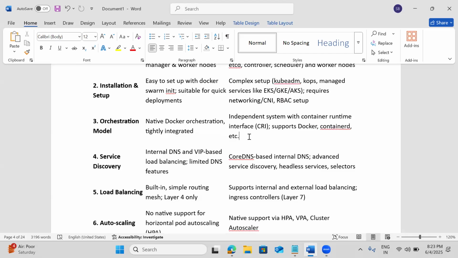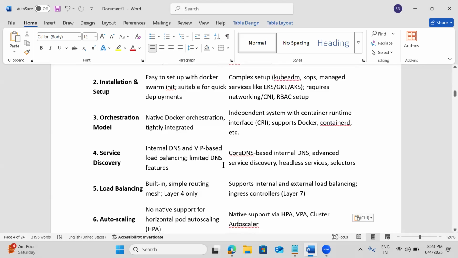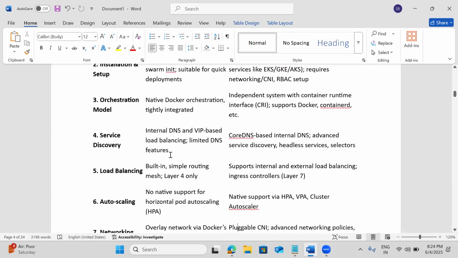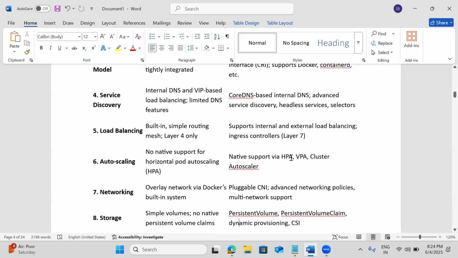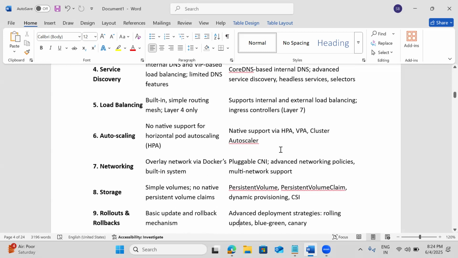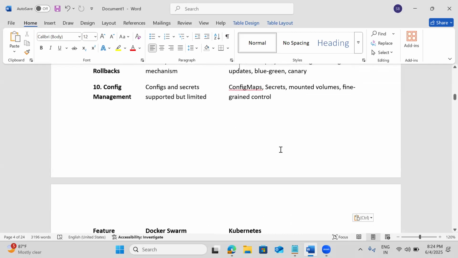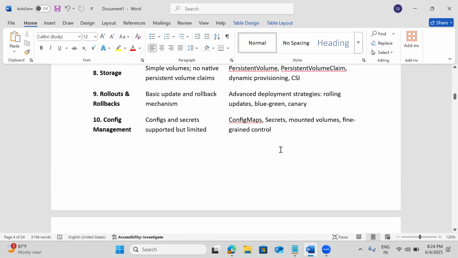Then DNS and service discovery are also very powerful compared to Docker Swarm. Load balancing in Swarm supports only layer 4, whereas Kubernetes supports it at the application level also. There is no native support for HPA there, whereas Kubernetes supports HPA, VPA, all these auto scaling features. Storage also: basic volumes are there, but that's not at all suitable for production.